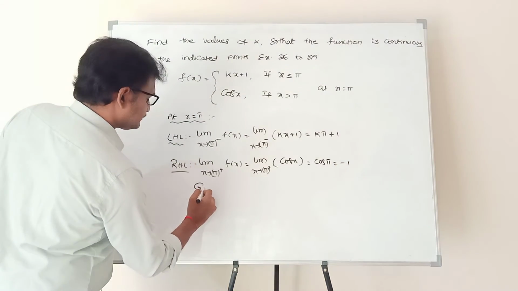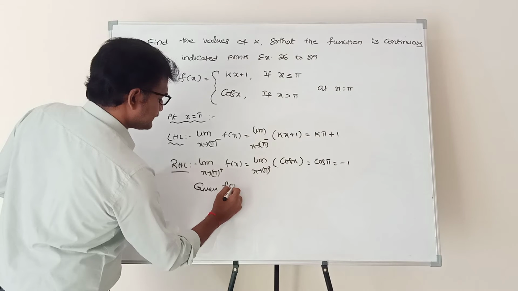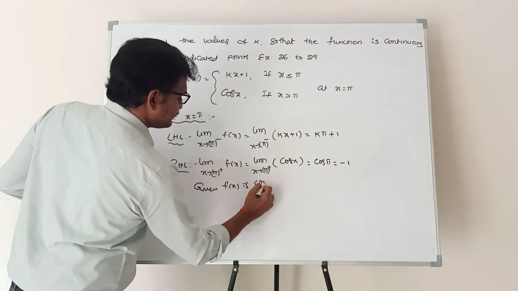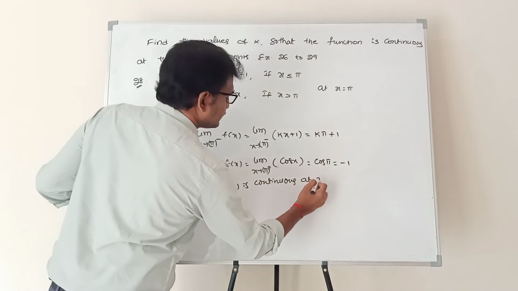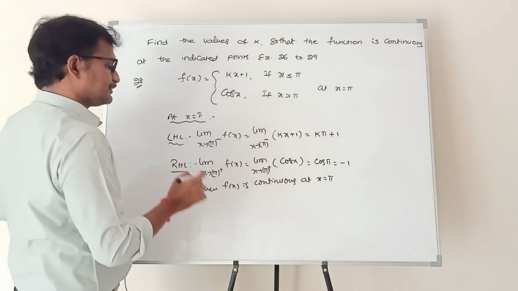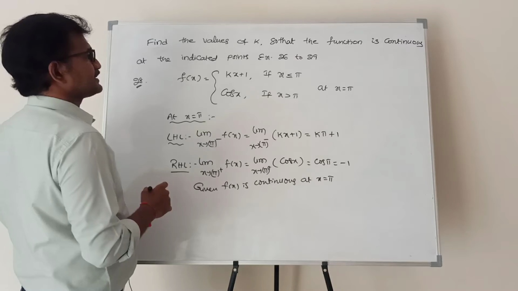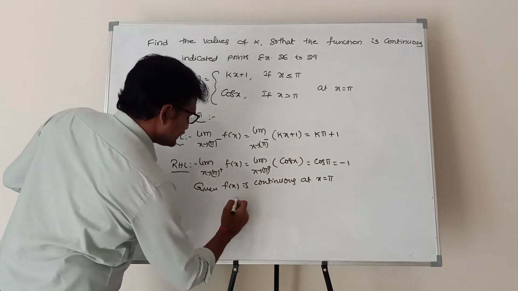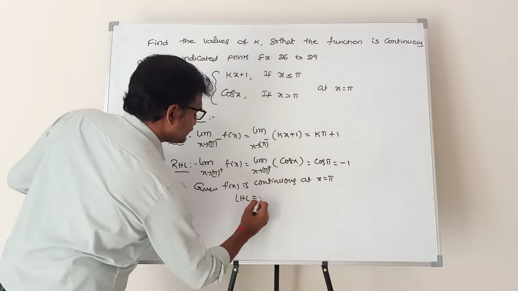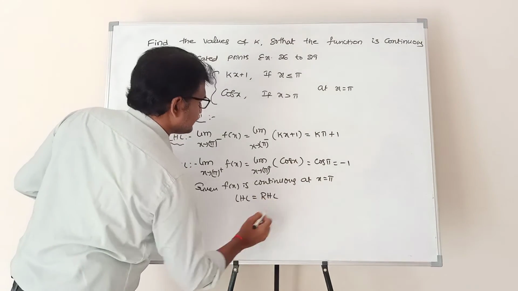Given f of x is continuous at x equal to pi. Here the condition is given, it's a continuous function. Therefore, LHL is equal to RHL. Left hand limit is equal to right hand limit.